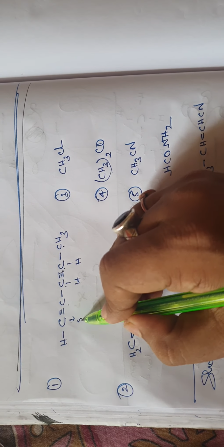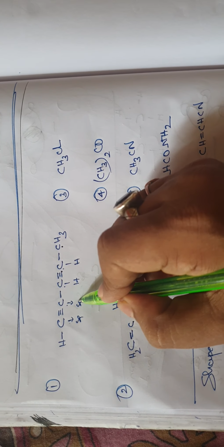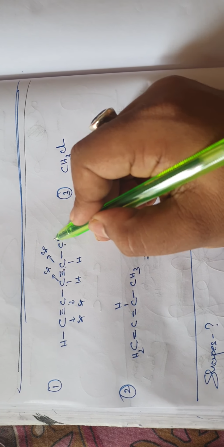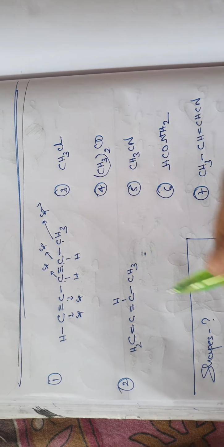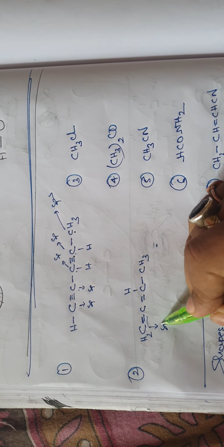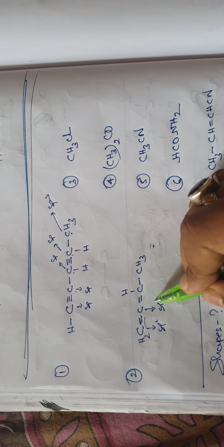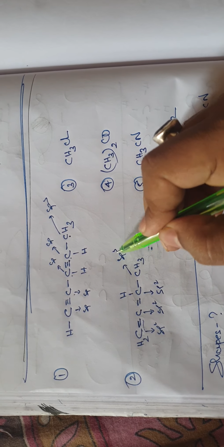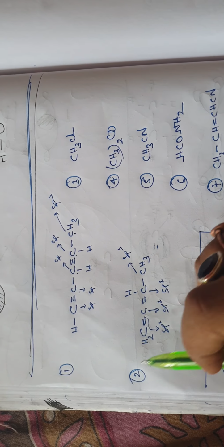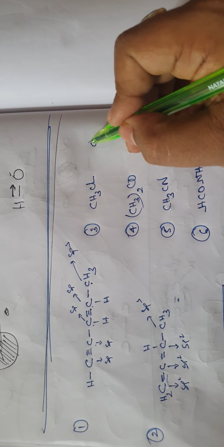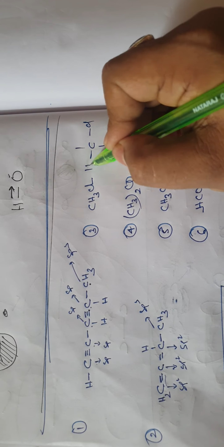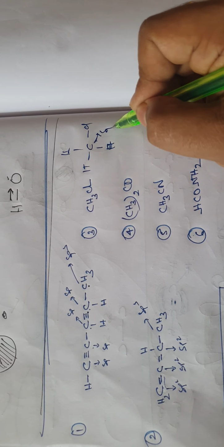This is sp because of the triple bond, this is sp hybridized, this is sp hybridized, this is sp hybridized, this is sp3 hybridized, this is sp2 hybridized, this is sp2 hybridized, this is sp2 hybridized, this is sp3 hybridized. Just try to imagine the structure and the geometry, okay? CH3Cl is like this, no? Cl, H, H, H, so sp3 hybridized only.